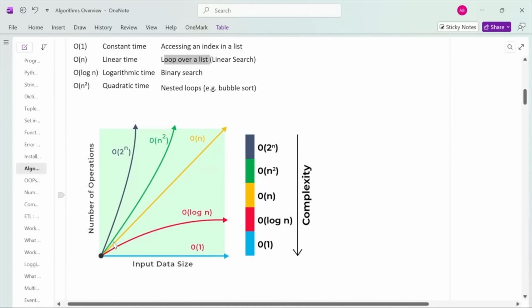So in case of linear time complexity, O(N), this is linear. As the input size increases, in the same manner my number of operations increases. So if you see, this is x equal to y, right? The input data size equals the number of operations. So this is the x equal to y line on your chart, right? So this is your O(N), right? The lesser the time complexity, the better your program is, right?